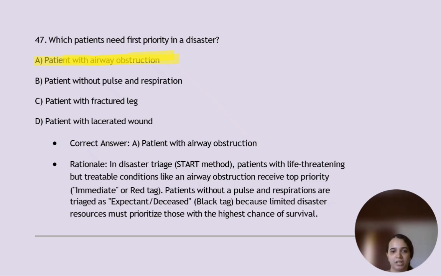So, in disaster triage, START method, patients with life-threatening but treatable conditions like an airway obstruction receive top priority, or immediate or red tag. Patients without a pulse and respirations are triaged as expectant or deceased, black tag, because limited disaster resources must prioritize those with the highest chance of survival.